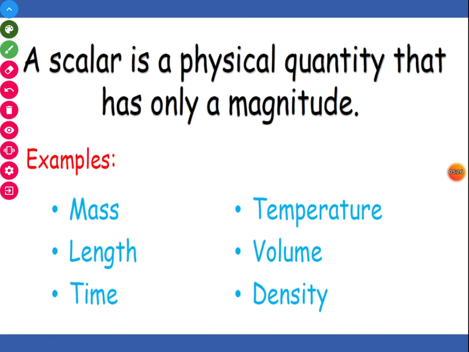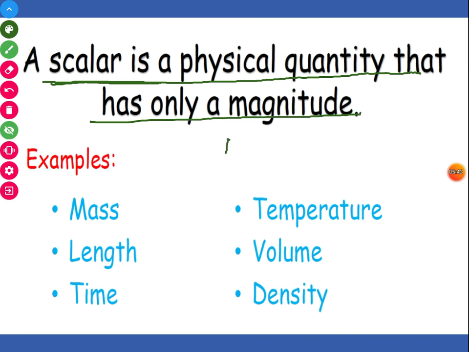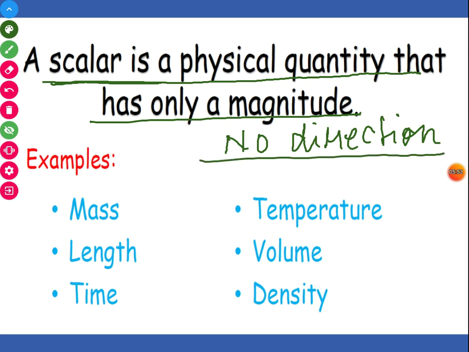So from all these examples, we can define scalar quantity. A scalar quantity is basically a physical quantity that has only magnitude. There is no direction. So in a scalar there is no direction, it has only magnitude, right? And what are the examples of scalar quantity? So scalar quantity